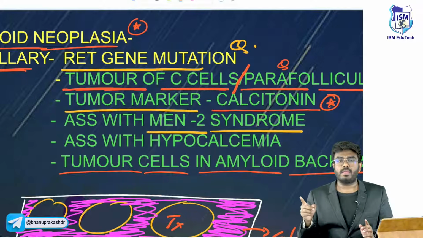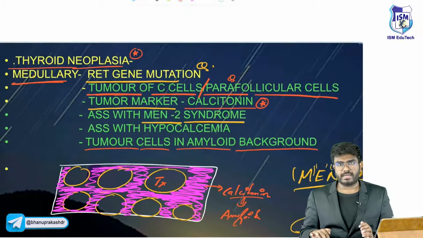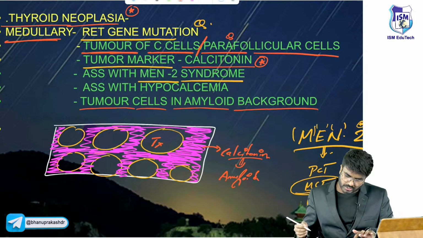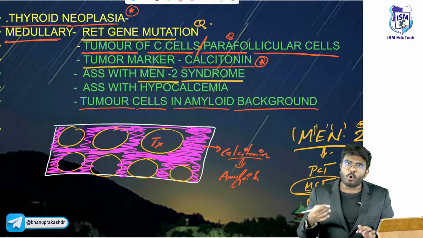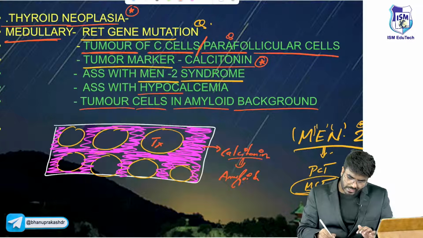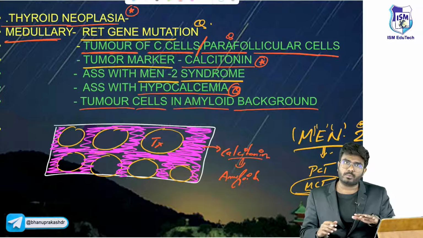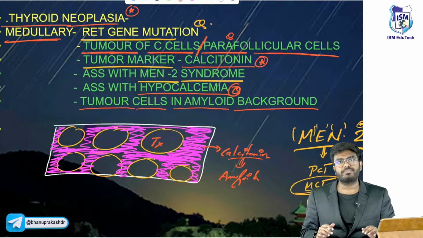The third one, medullary carcinoma of thyroid gland, is a carcinoma of parafollicular C cells. An excessive amount of calcitonin will be there, so tumor cells are seen in an amyloid background, with RET gene mutation. In these patients, there is more calcitonin, right? As there is more calcitonin, what happens to calcium levels? Hypocalcemia, sir, less calcium in the blood. So which type of thyroid neoplasia is associated with hypocalcemia? Medullary carcinoma of thyroid gland.